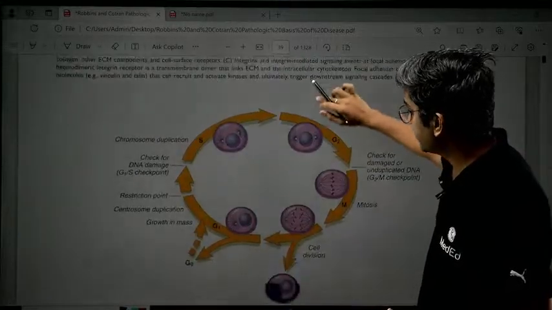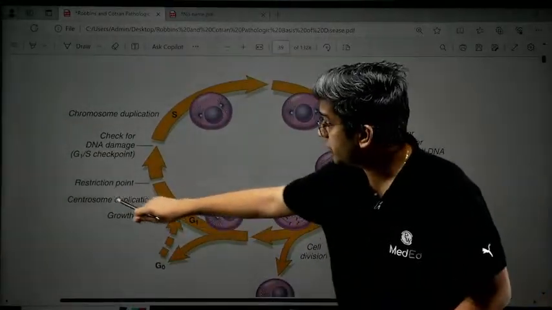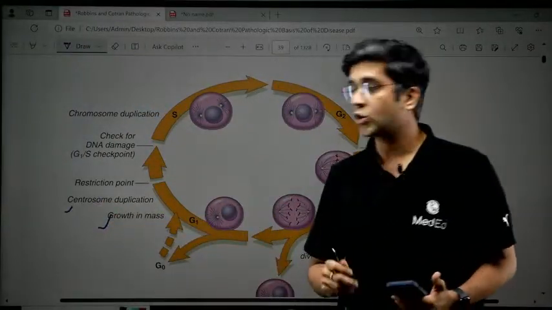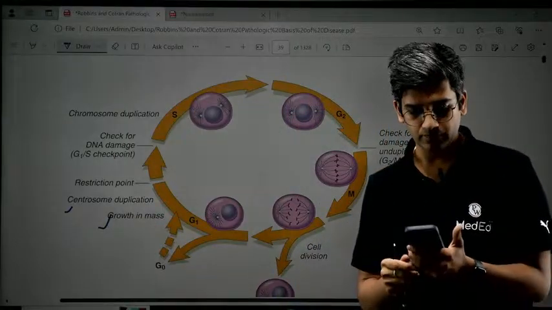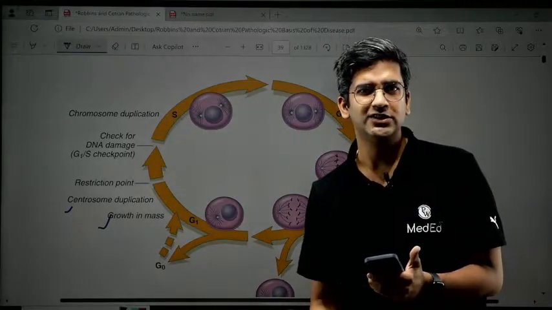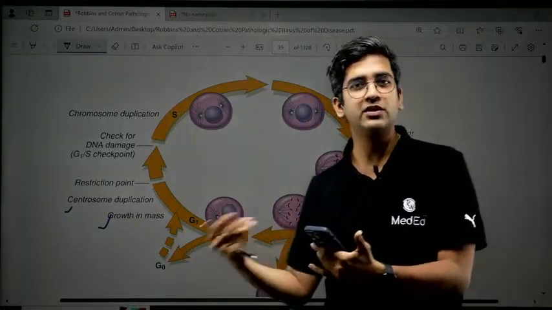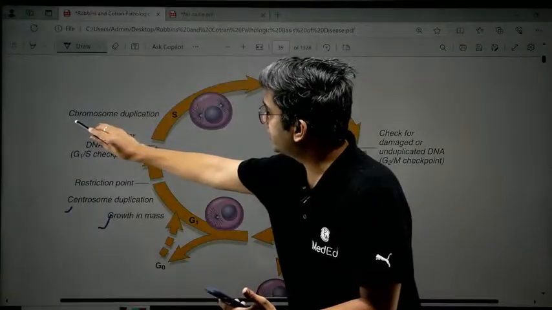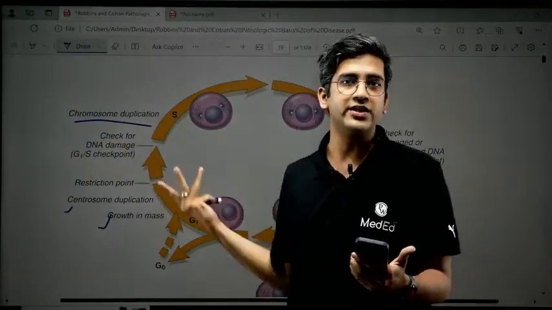See, this is a cycle image where it is clearly written that in G1, the function is nothing but to grow and have centrosome duplication. Can anyone tell me what centrosome means? Centrosome is something which helps in your mitotic spindle formation. That also happens in your G1 phase. In S phase, or the synthesis phase, it's self-implied, right? You will have chromosomal duplication, that's all, right?